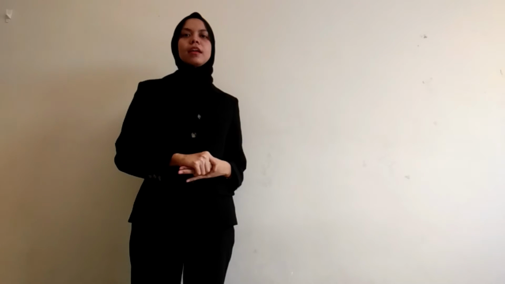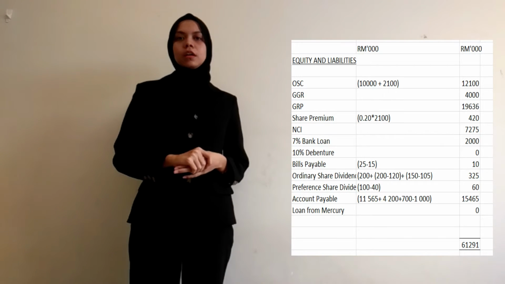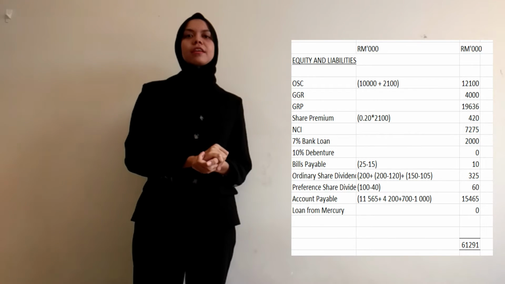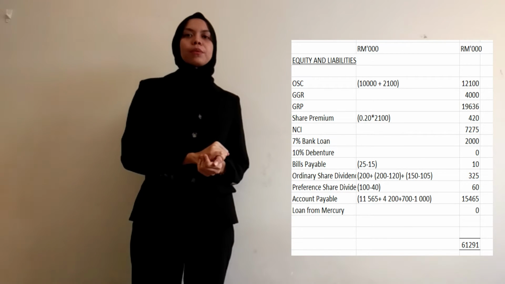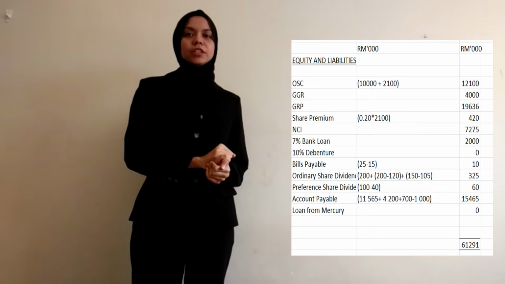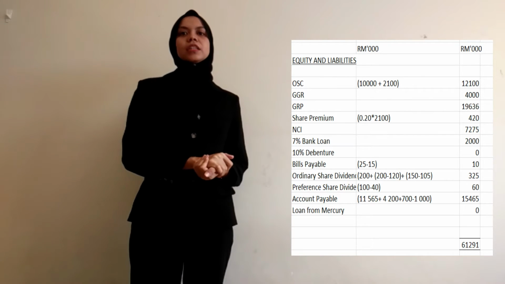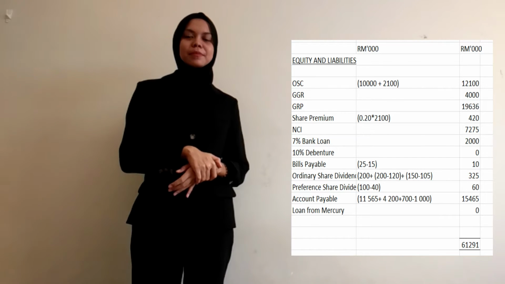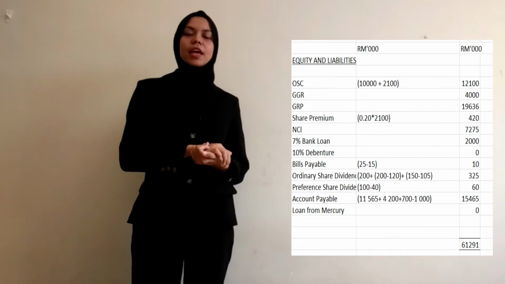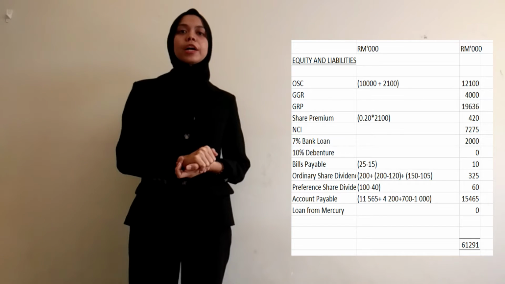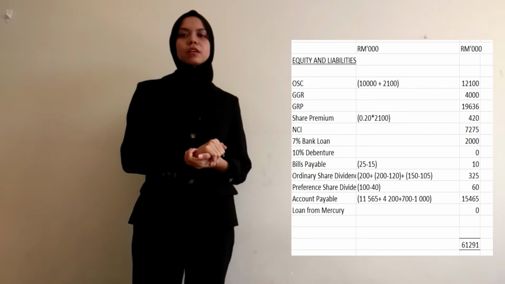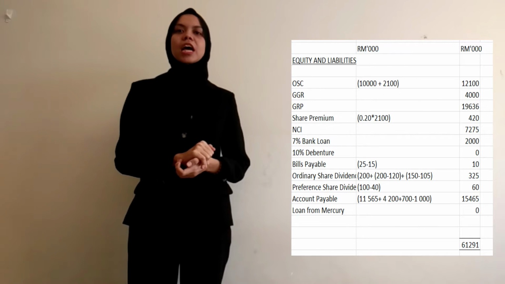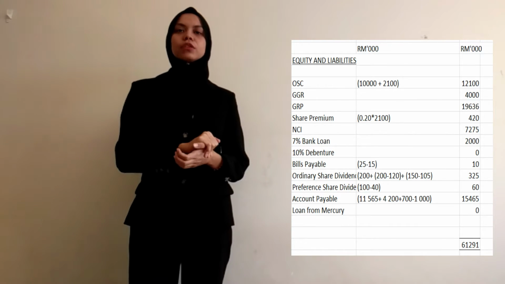For equity and liabilities, the first one is ordinary share capital, which is OSC, we plus 10,000 with 2,100.